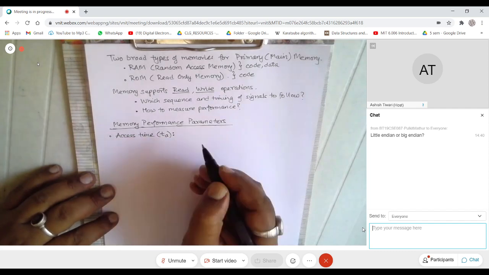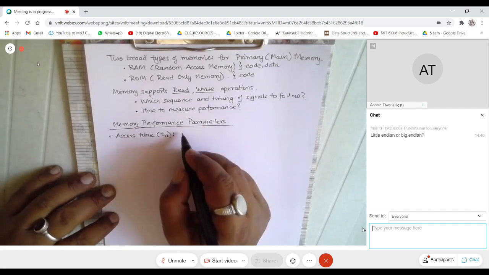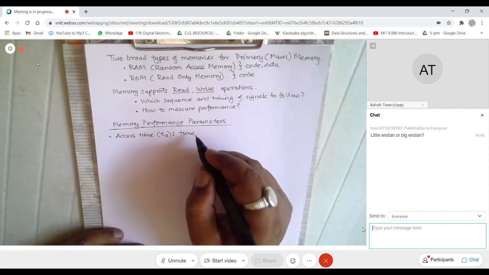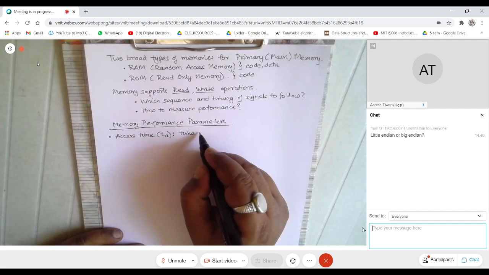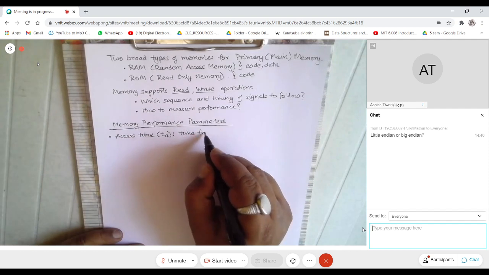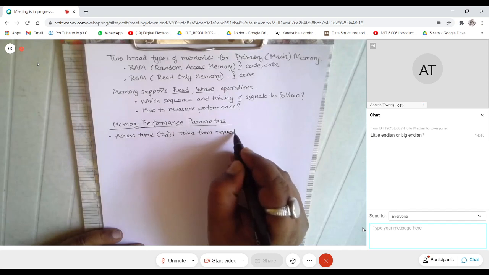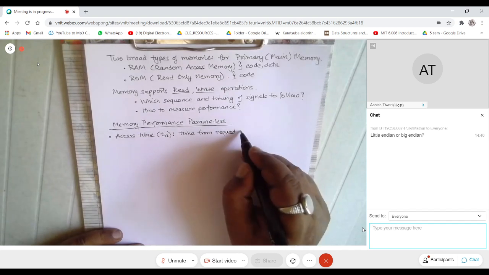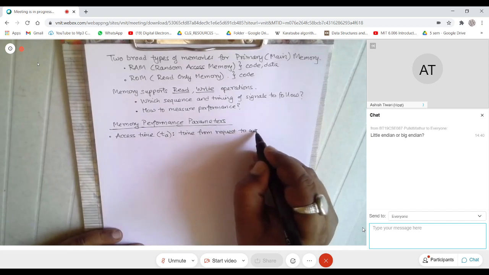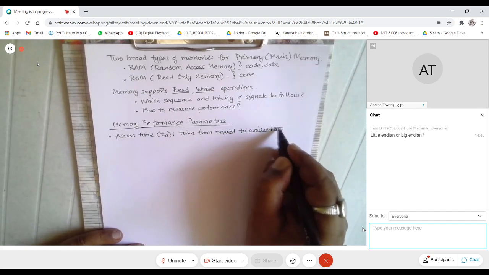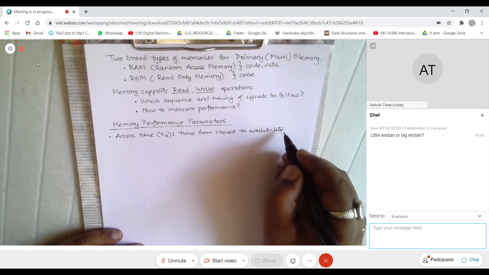So access time is the time from request to availability of a word.